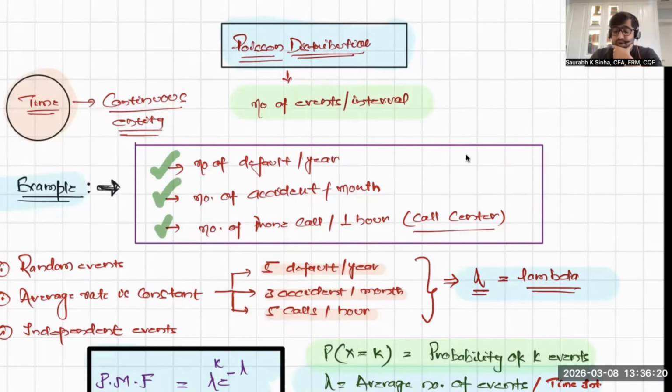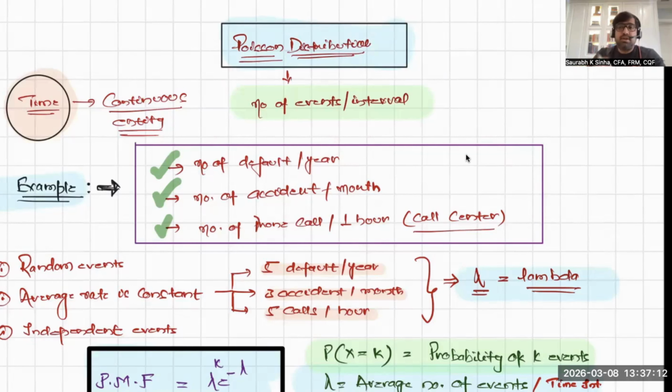For example, you are interested in what is the probability of two defaults in a year? What is the probability of 20 defaults in a year? What is the probability of 10 accidents in a month? What is the probability of 5 accidents in a month? You're interested in 5 accidents, 10 accidents, but in a month. What is the probability of 5 phone calls arriving at a call center in an hour? Or 20 calls arriving at a call center in an hour? So if you're interested in the number of events in a fixed time interval, then you can use Poisson distribution. Whenever the question is about the probability of a certain number of events occurring within a time interval, we use Poisson distribution.